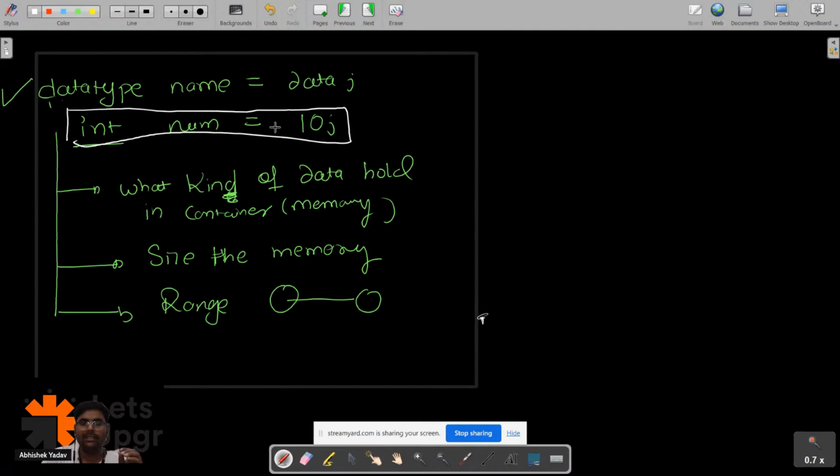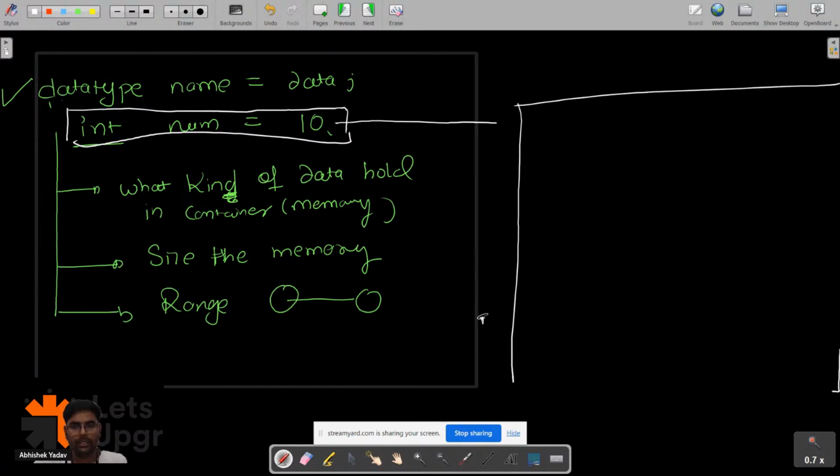The moment this line gets executed, there will be a computer memory. Inside that computer memory, here I am using int. So for int, what kind of data can it hold in the container?